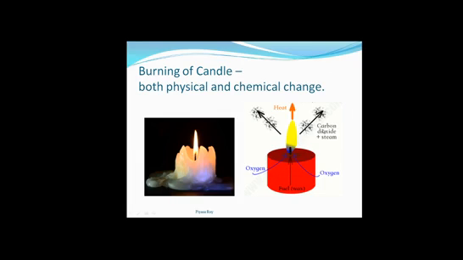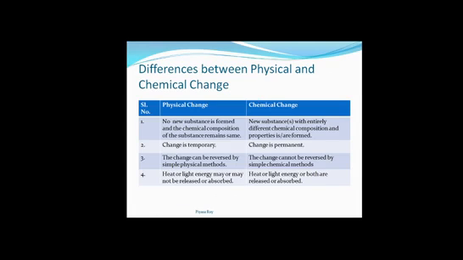Here we are getting whole new substances from wax. We are getting carbon dioxide and steam or water vapor. That means these are whole new substances whose composition is totally different from that of wax. So in this process, the burning of a candle, we can see both physical and chemical change.